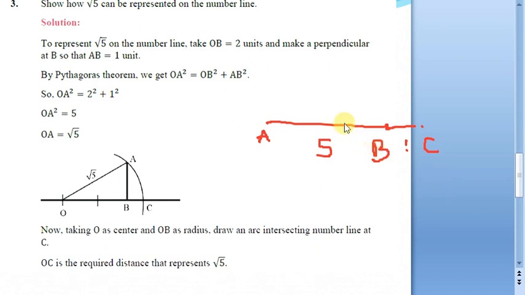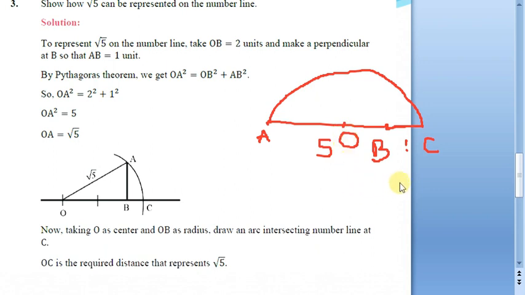If you are not able to locate it directly, here I can use the scale to represent this particular 3, but sometimes, if it is 2.5 or like that, you may not get it exactly on the scale. In that case, we have to use a compass, bisect, and find the midpoint. So our midpoint is here now. Now take this O as the center and OA as the radius, and make a semicircle starting from A to C like this. So this is our semicircle.